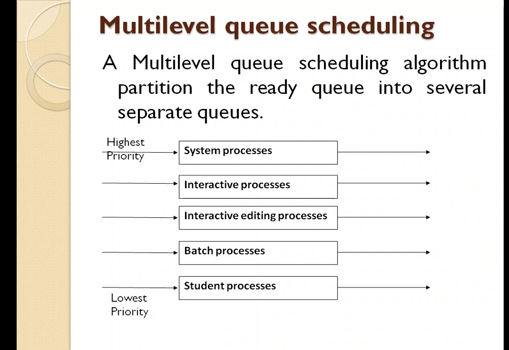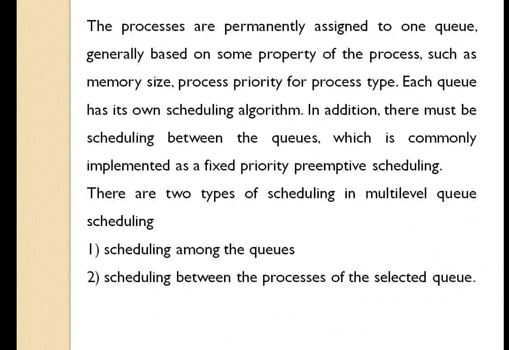Each queue gets a certain portion of the CPU time, which it can then schedule among the various processes in its queue. All processes have different processing requirements as well. The various categories of processes can be interactive processes, non-interactive processes, CPU bound processes, input output bound processes, foreground processes and background processes.